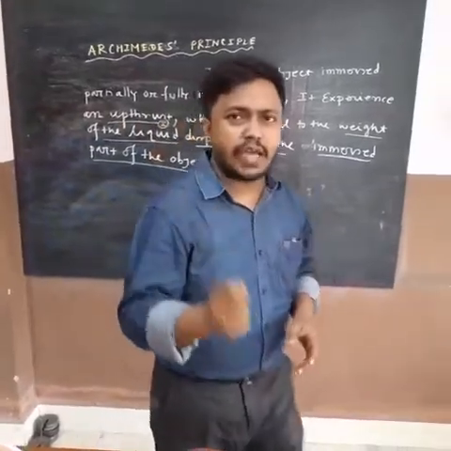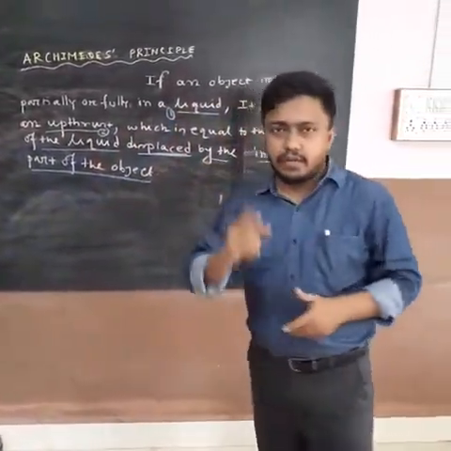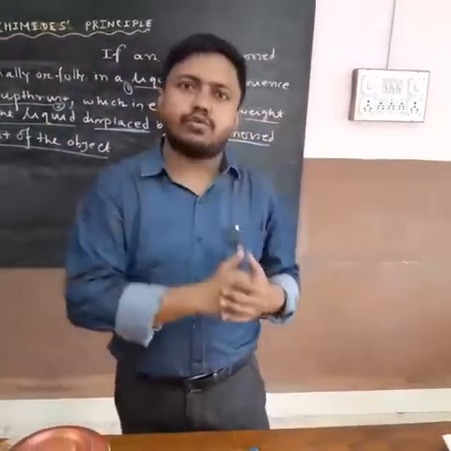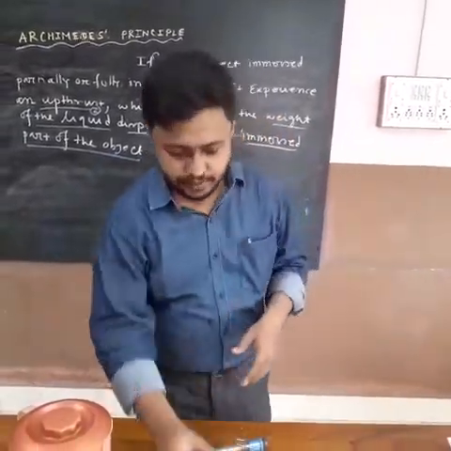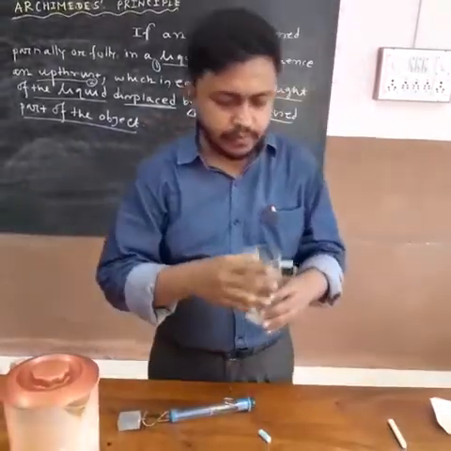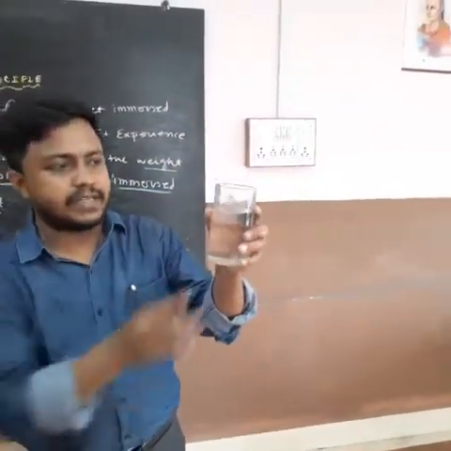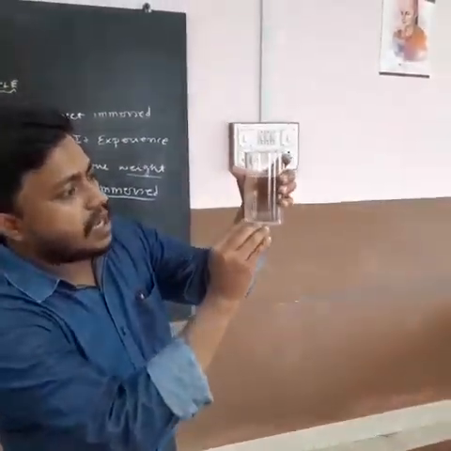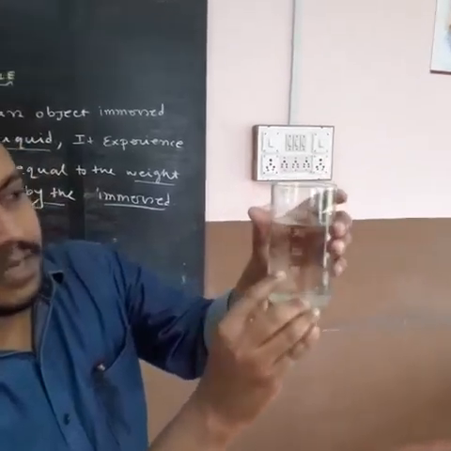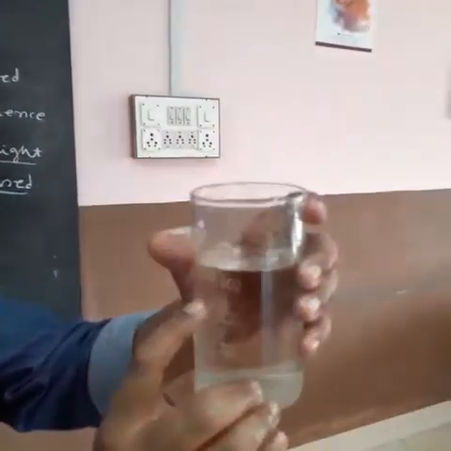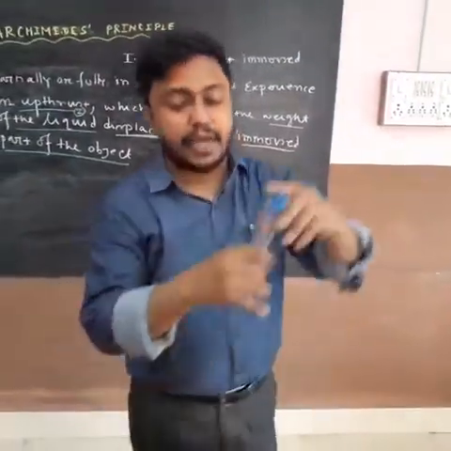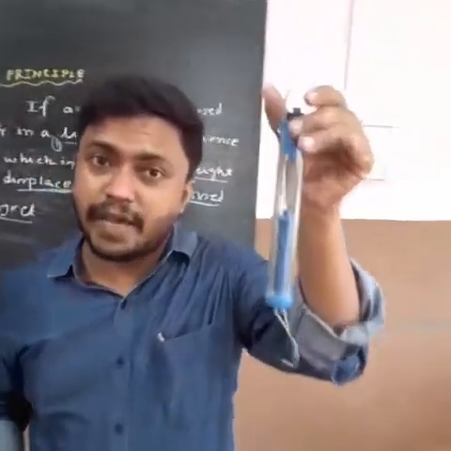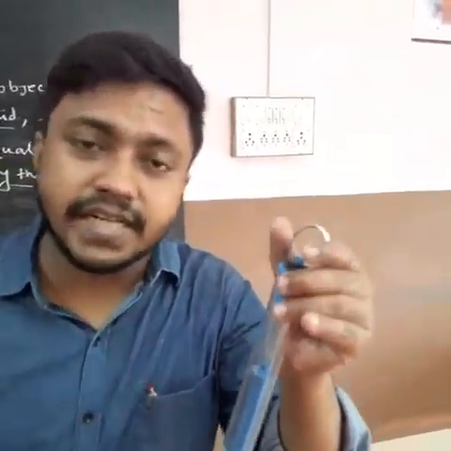Now students, how can I prove the third part, that the upthrust is equal to the weight of the liquid displaced by the body? This is a volume measuring beaker, marked 50 milliliter, 100 milliliter, 150, 200, 250 milliliter. And students, this is a spring balance. By using the spring balance, we can measure the weight of the object.